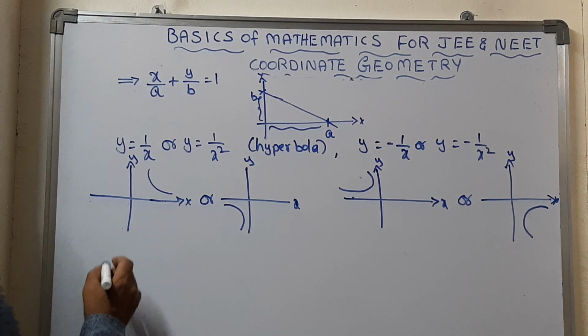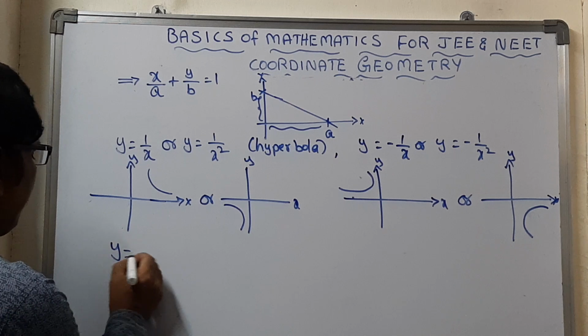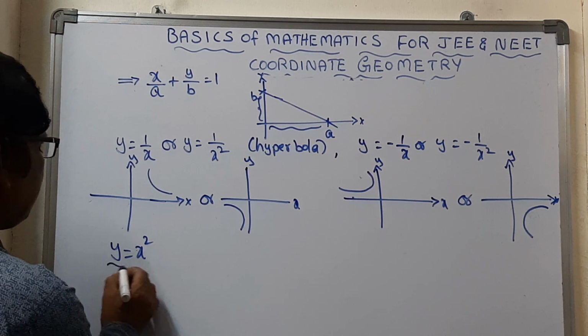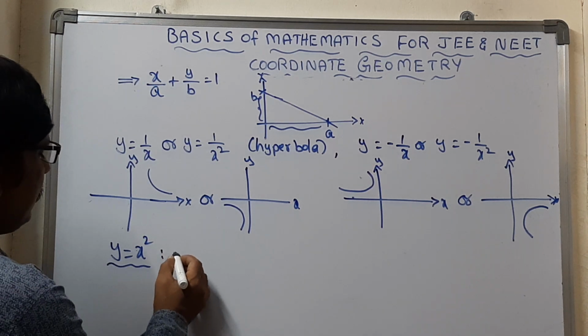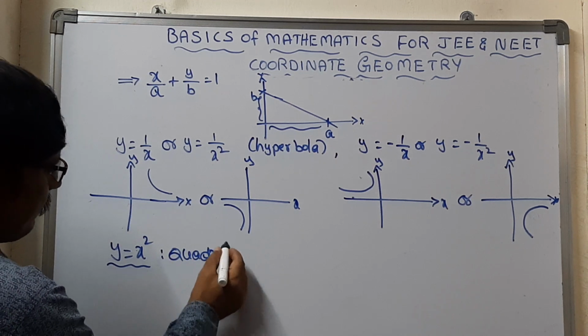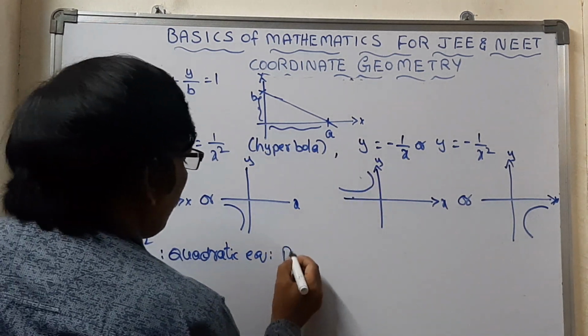And if y equals x square, a quadratic equation, then what graph will we get? Y equals x square is for quadratic equations. Then you will get a parabola.